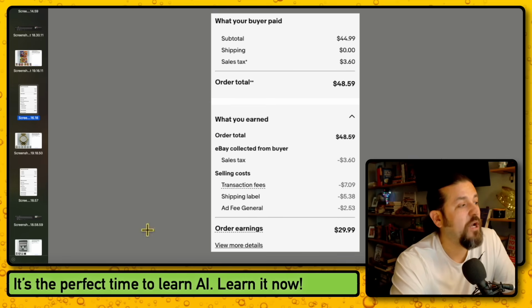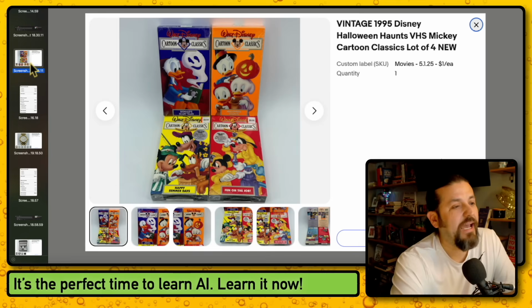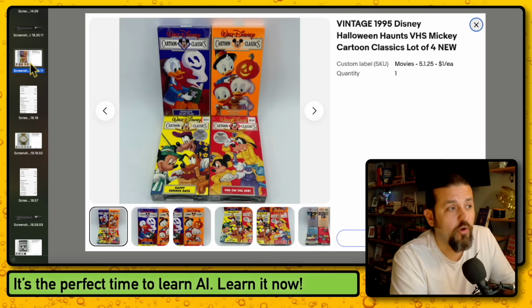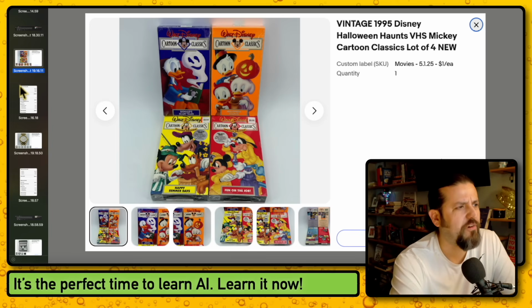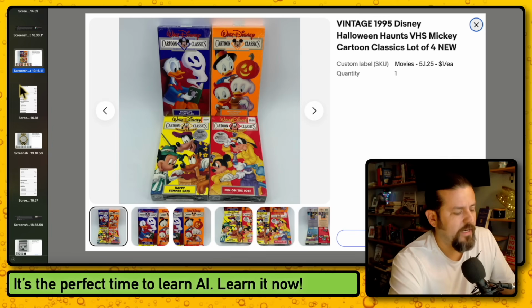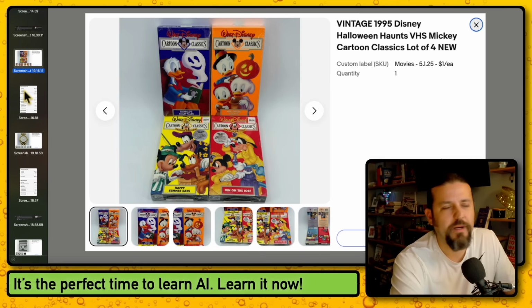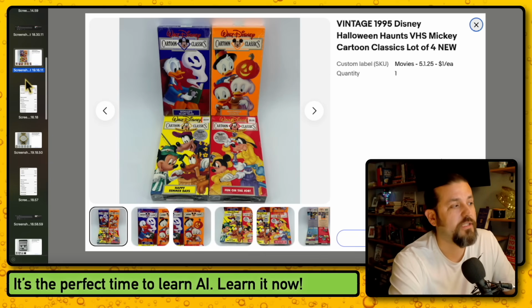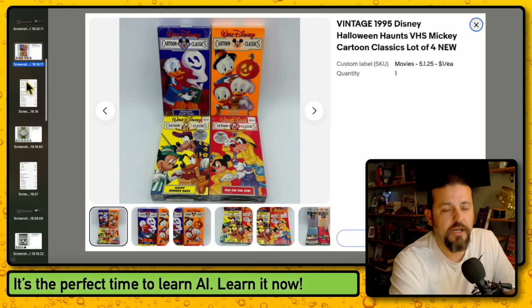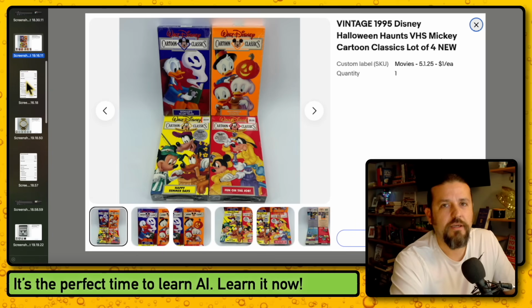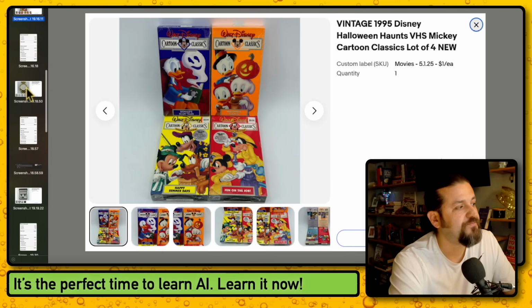So what is that? $26 in profit. That is an excellent margin. Anytime that you see stuff like this that is very old school, like those cartoon classics, they're great. And I think they were from Kmart back in the day. And I said that I knew that because they were sealed, somebody was going to want them in VHS format. And here you go. They didn't even take long to sell. They probably took maybe like a week and a half to sell. I still have VHS up and I still have some pop-up books, but the more common ones sold fast.